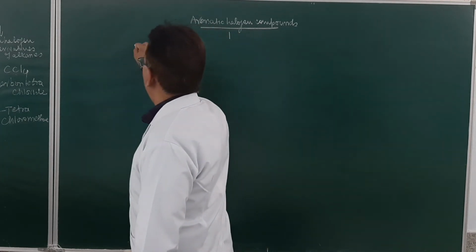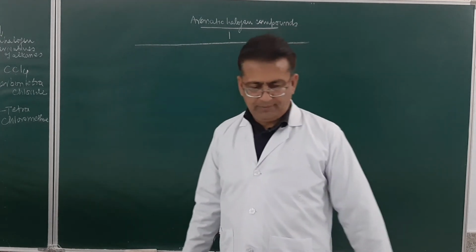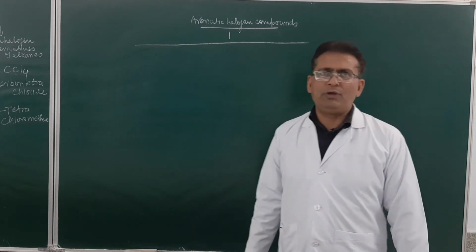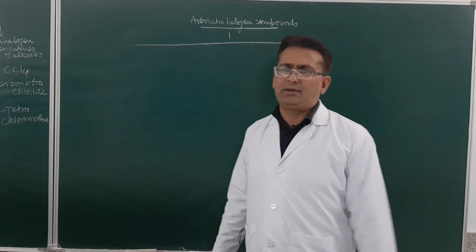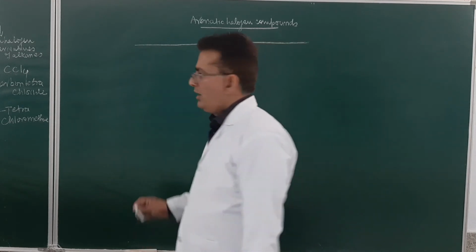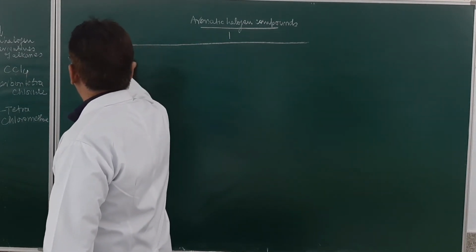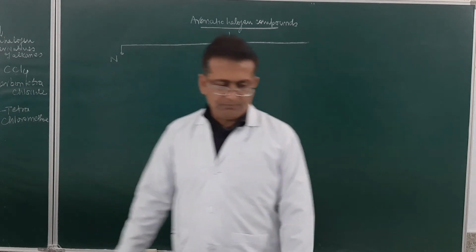This will either be nuclear substituted. I mean to say, the halogen atom will be directly substituted on the benzene ring. So nuclear substituted or nucleus substituted compounds.